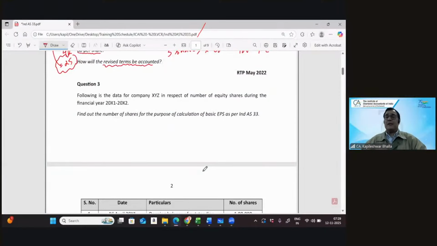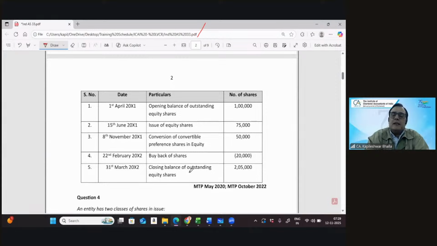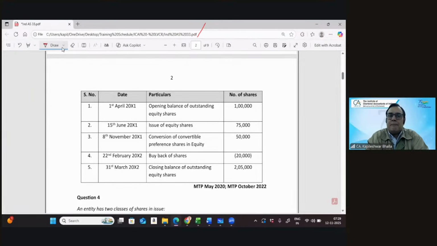Now, this is based completely on the denominator. Before I discuss this particular question number 3, I am also interested in having a little more interesting discussion with you, giving you clarity of thought on how we are going to consider the impact on the numerator. So let me do one thing.